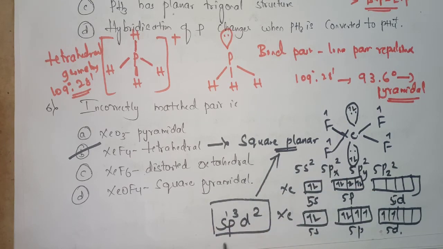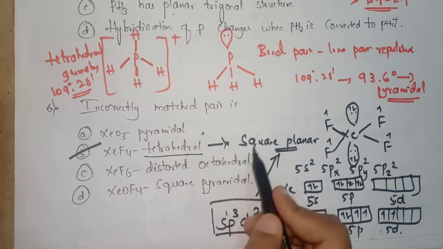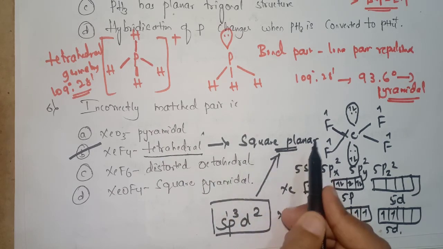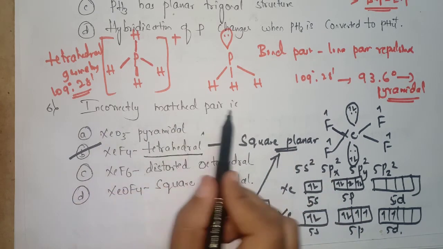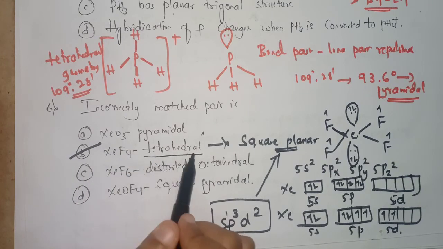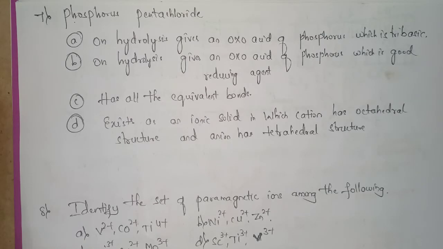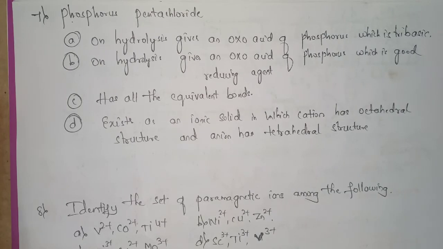We already know that this sp3d2 hybridization will have the square planar structure. So saying this XeF4 is tetrahedral is a wrong statement. So square planar is the correct answer. So the incorrectly matched pair is option B, that is XeF4 tetrahedral, which is the correct answer for this. Now coming to question number 7, that is phosphorus pentachloride.